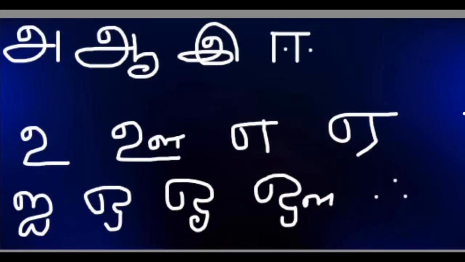A, I, U, E, I, O, Au. Ana, avana, ina, iyana, una, uvana, ena, evana, ayana, ona, ovana, avana, akkana.